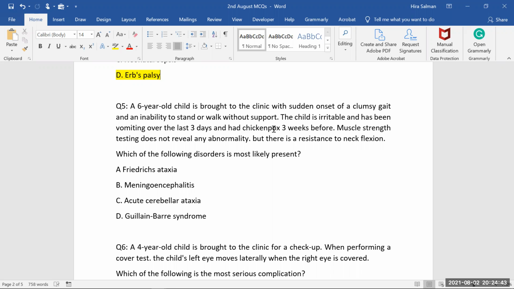With the passage of time this baby will get better, because once the infection is completely resolved the baby will regain its normal position. GBS is an upper motor neuron disease, so it is not the diagnosis. On the basis of symptoms, we'll go for ataxia.